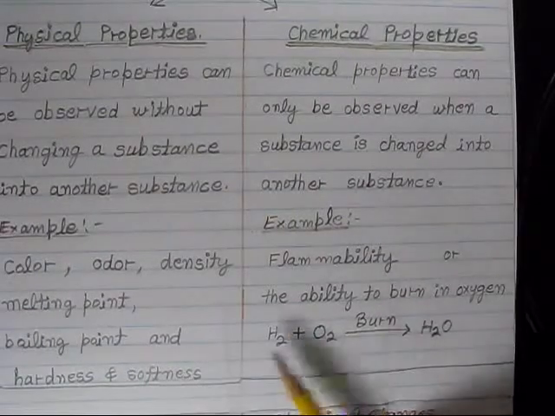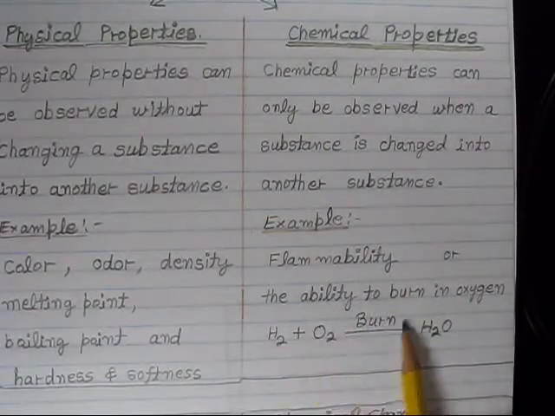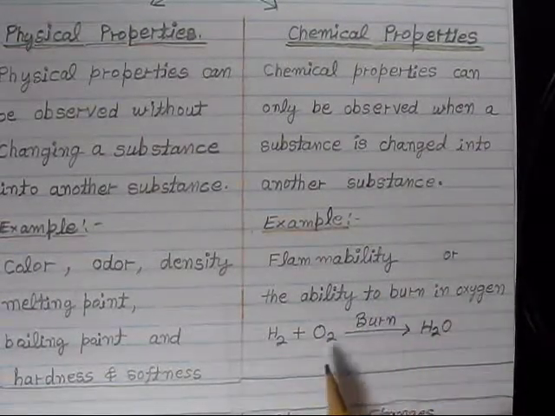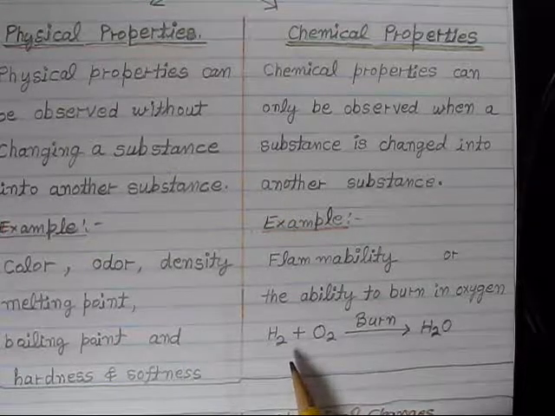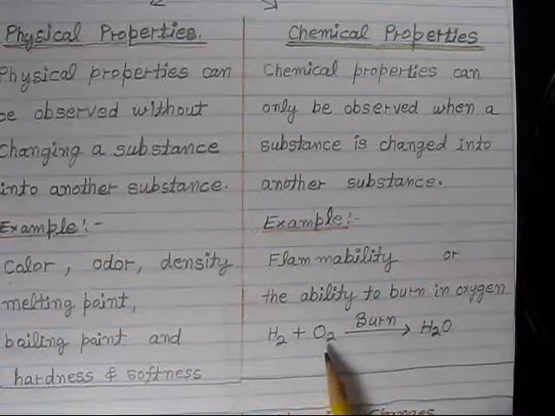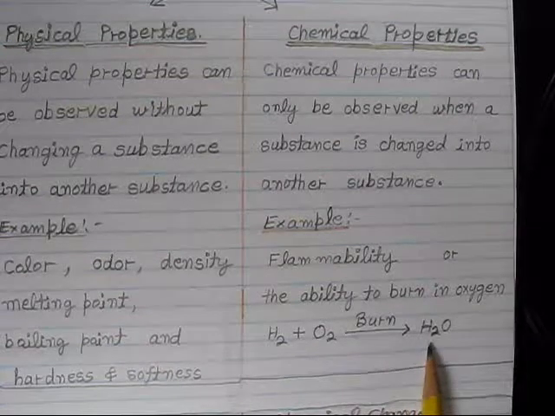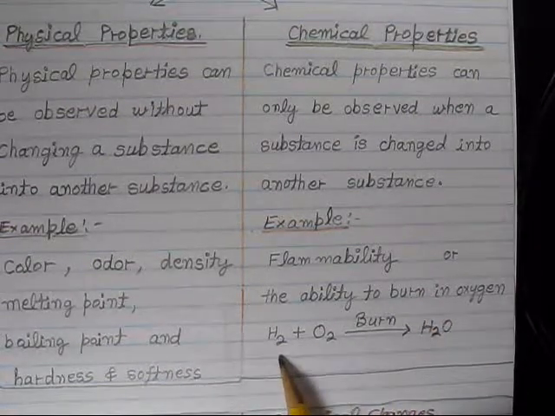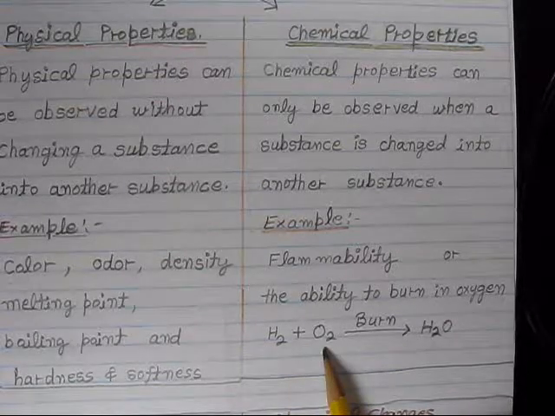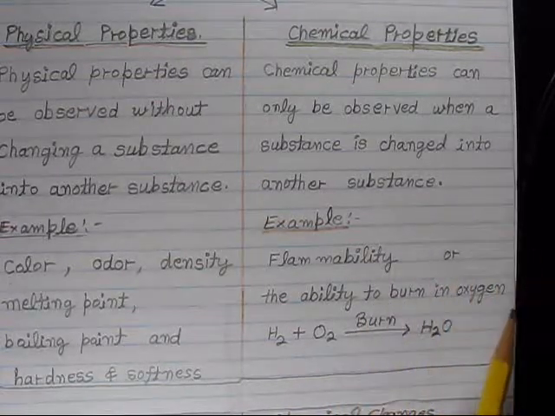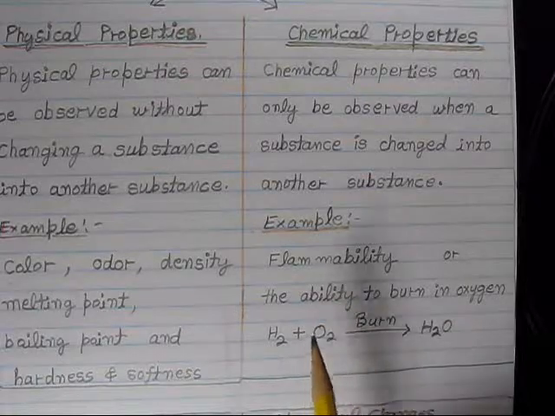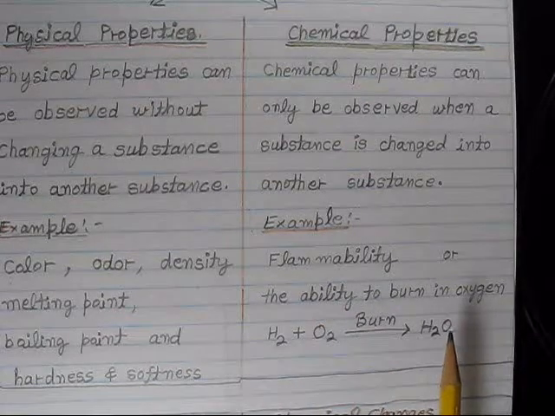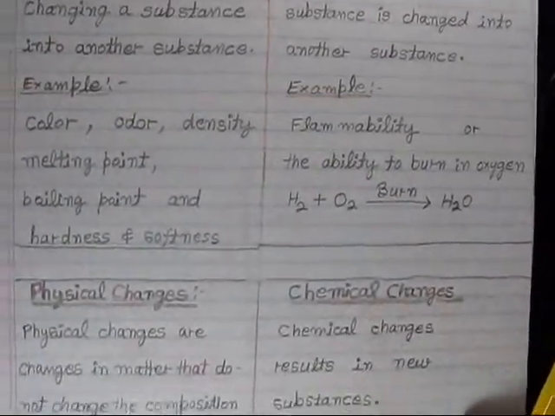Flammability is the ability to burn in oxygen. If we burn hydrogen gas in the presence of oxygen, it forms water molecules. Water has different chemical properties than hydrogen and oxygen. This kind of change from one chemical to another chemical is called the chemical properties.